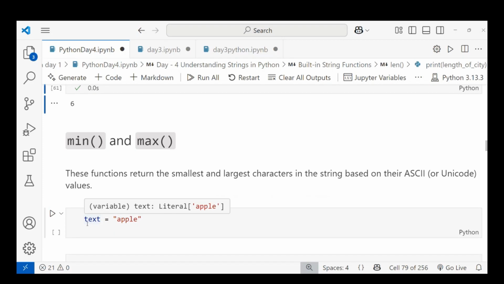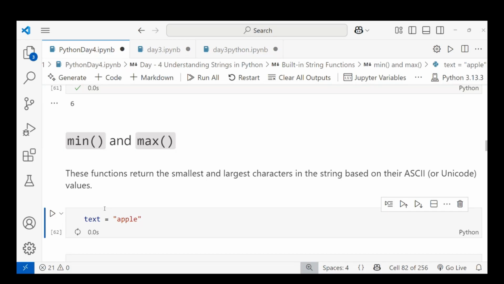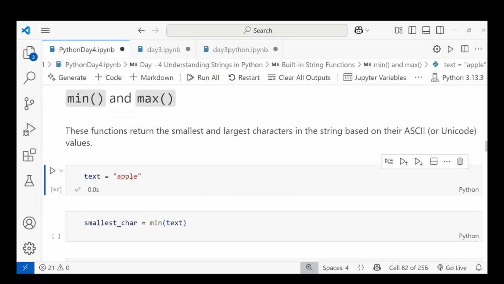I'm taking text equal to apple, and storing that. Let's see the smallest character in apple. The smallest character is A, which has the smallest value, something like 96. The smallest character is equal to the minimum of this text variable.